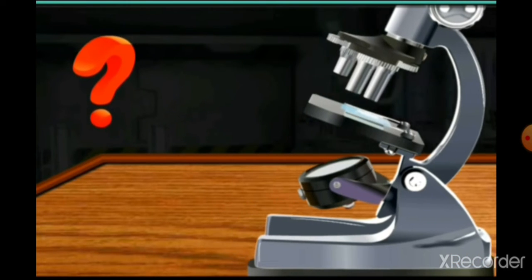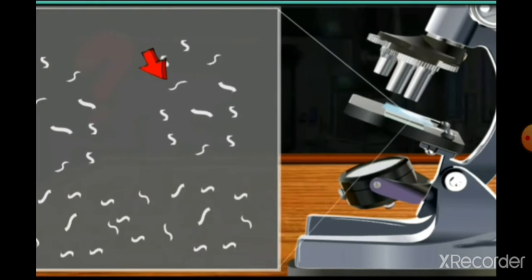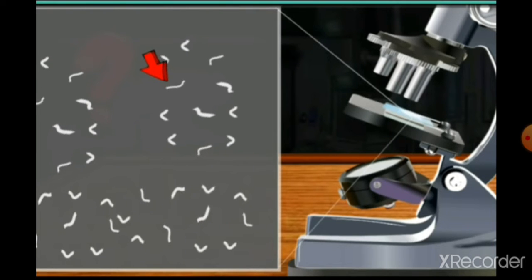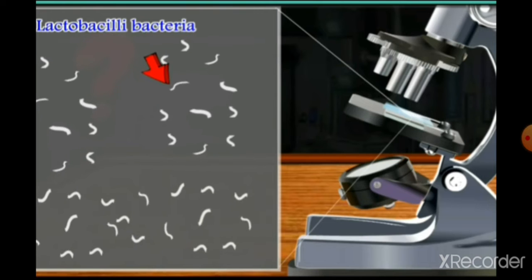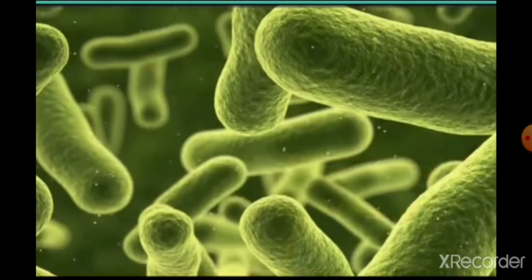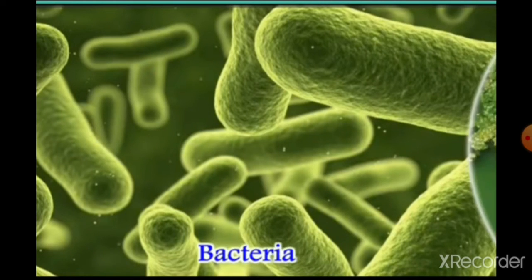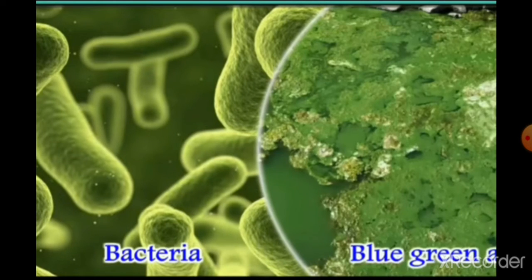Yes, in this slide we see small rod-like microbes, which are known as lactobacilli bacteria. All types of lactobacilli bacteria, other bacteria, and blue-green algae are included in kingdom Monera. Let us explore more about kingdom Monera.